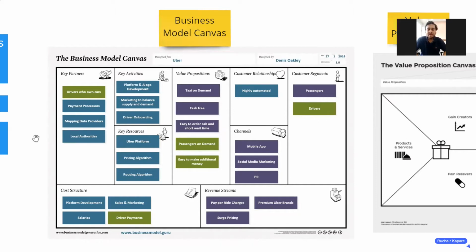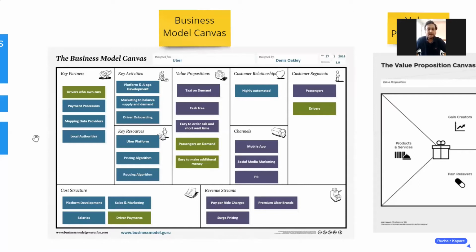Value proposition is something that you promise your customer in terms of value or experience. It's not the product itself, it's the benefit out of it. So for Uber, taxi on demand, cash free travel. For drivers, it could be passengers on demand, it could be ways to make additional money. And of course, these are just examples. You can obviously list more items here. Channels are nothing but how you will reach out to the customers. So mobile apps, social media marketing, you could put physical ads, banners on the roads, and things like that.